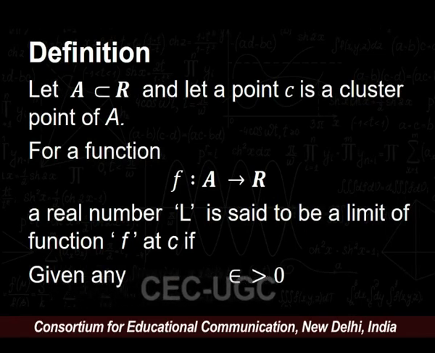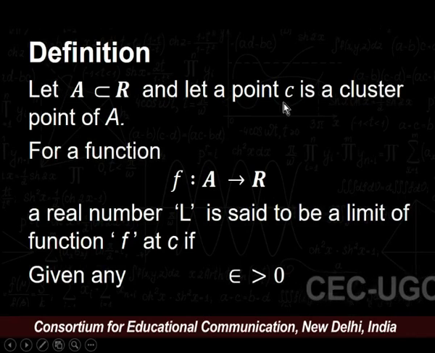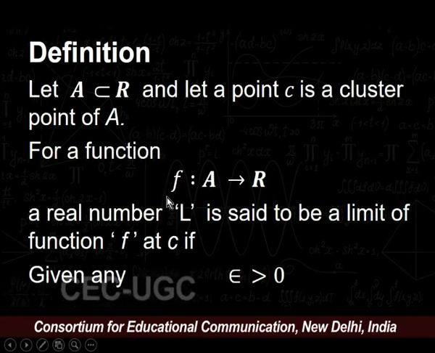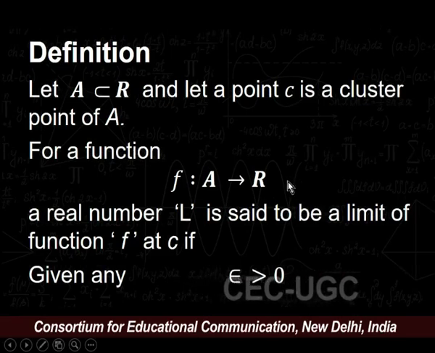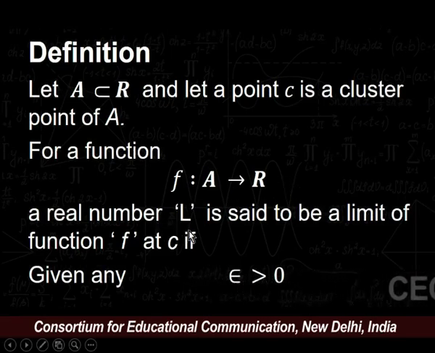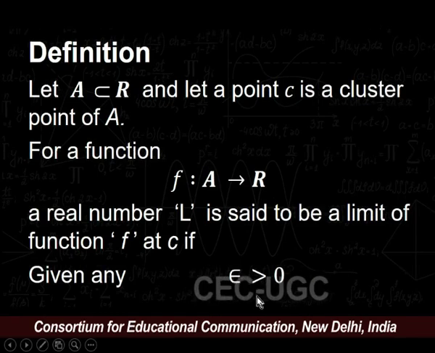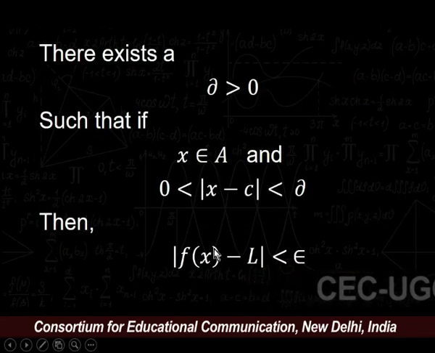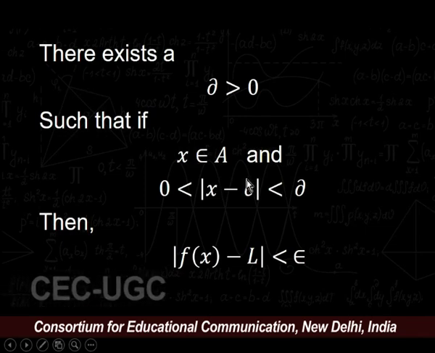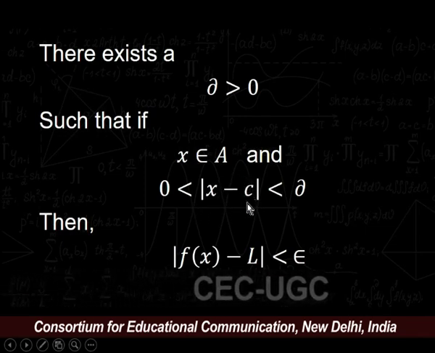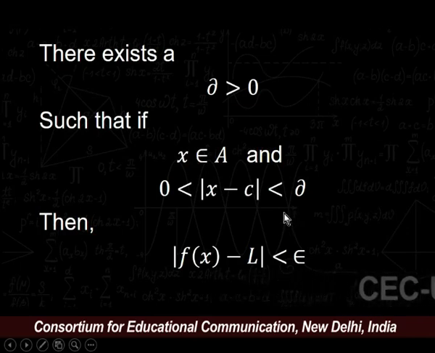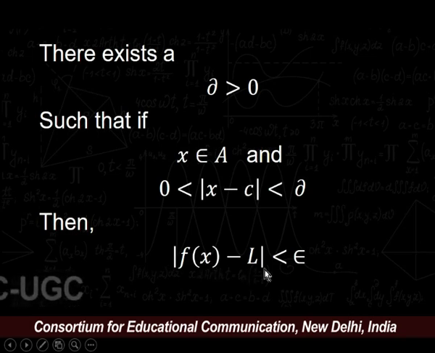Let A be a subset of R and let C be a cluster point of A. Now, let us define a function f from the set A to the real numbers. A real number L is said to be a limit of the function f at the given point C if for any given epsilon greater than 0, there must exist a delta greater than 0 such that if x belongs to A and modulus of x minus c is less than delta, then we must have modulus of f(x) minus L is less than epsilon.